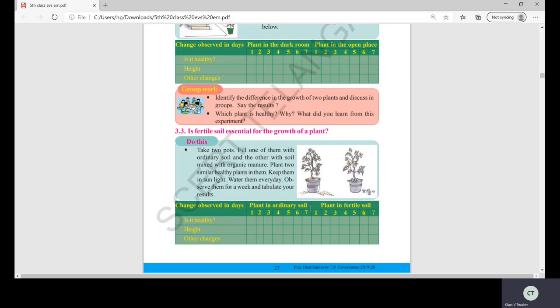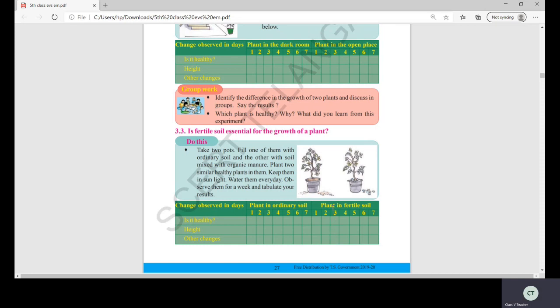Okay. So, which plant will grow healthy? The plant in the ordinary soil or the plant in the fertile soil? Can you guess, children? Yes, you are right. The plant in the fertile soil grows more healthy. So, from this experiment, what do we understand?